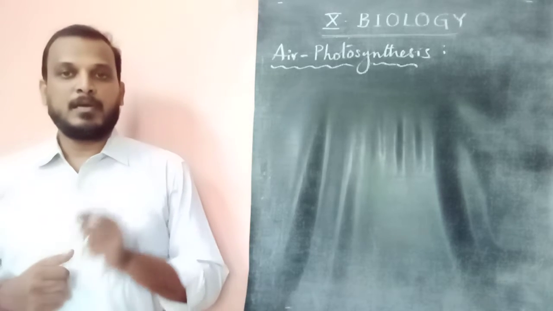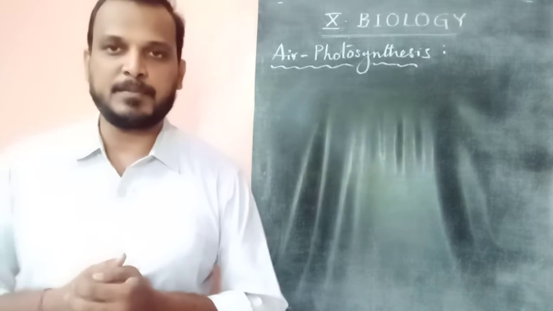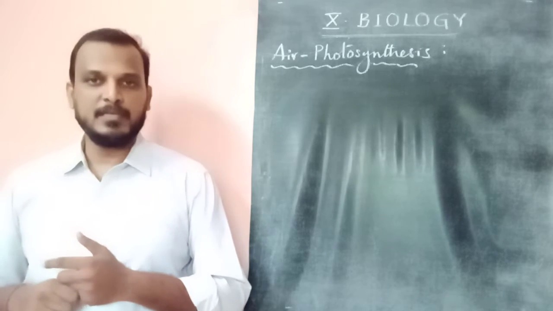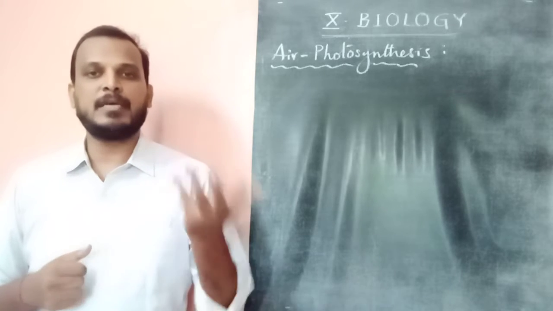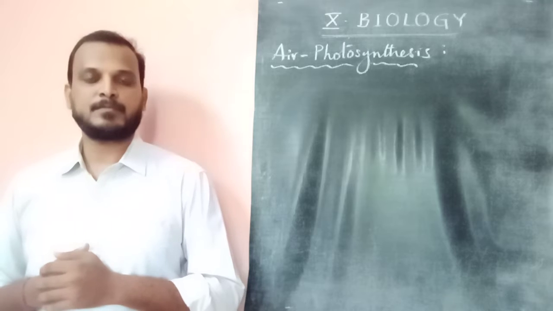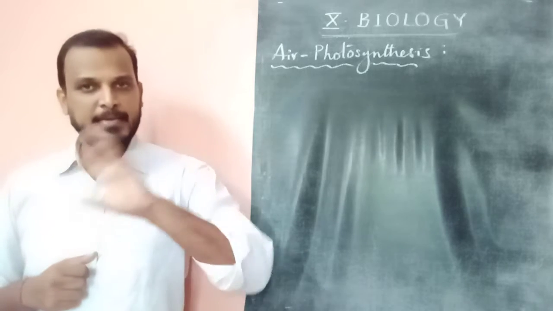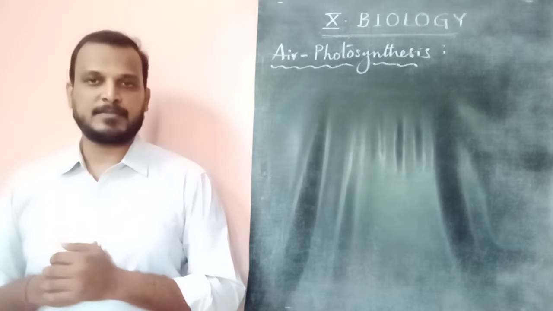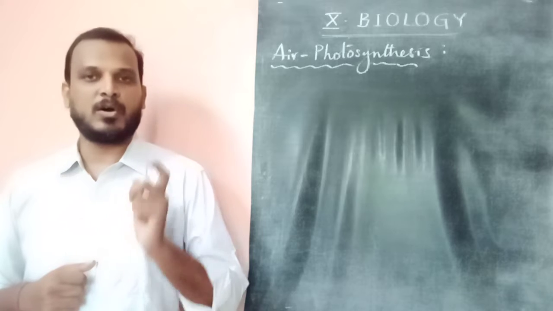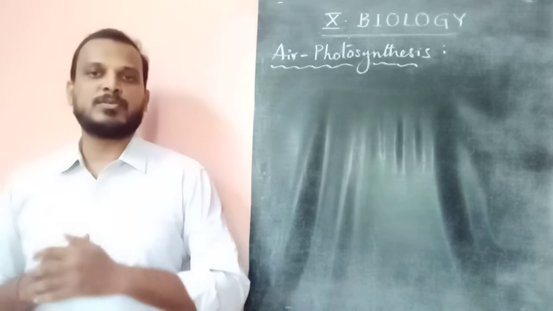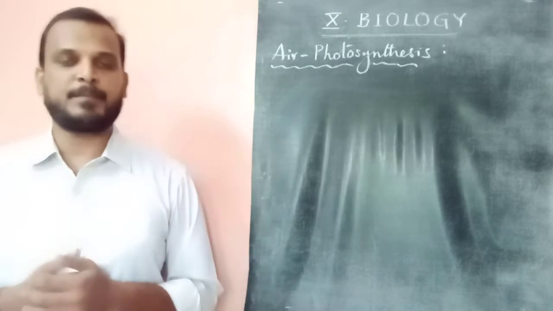Now about the relation between air and photosynthesis. Generally if you see a plant body, a tree, we never feel that the air has a relation with plant growing, because air is an invisible thing, gases are invisible. So we need to learn first what air and gases are. Air is a mixture of many gases. Air which is surrounding us contains a number of gases like oxygen, hydrogen, nitrogen. So many gases are combined to become air.